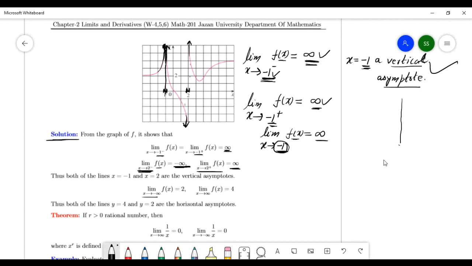Then this number 2, x equal to 2, is called a vertical asymptote. You remember the definition? Same like this, x equal to 2 is a vertical asymptote.